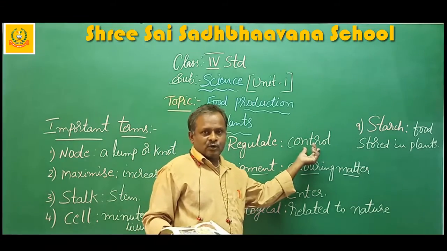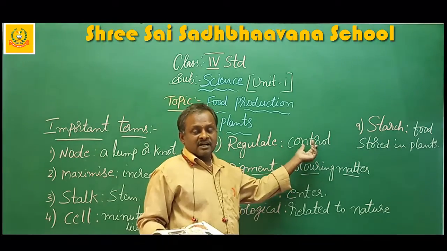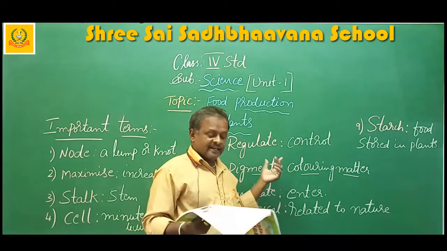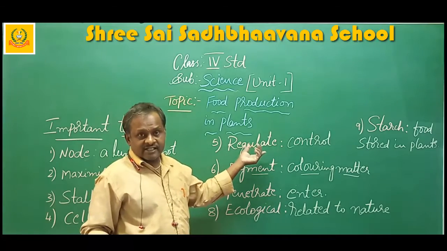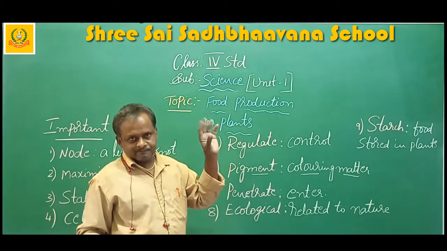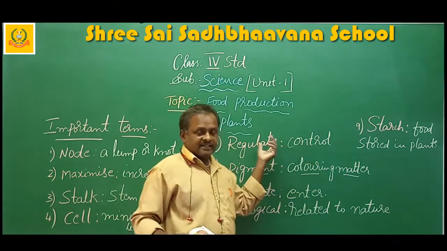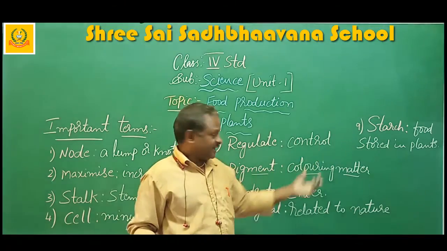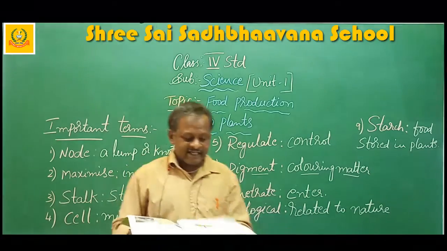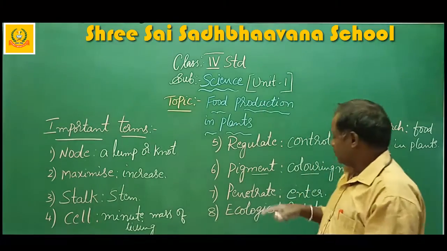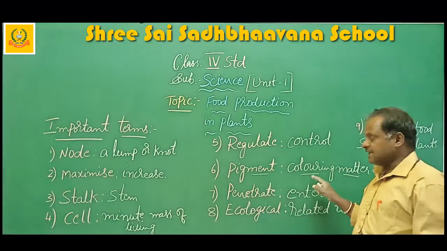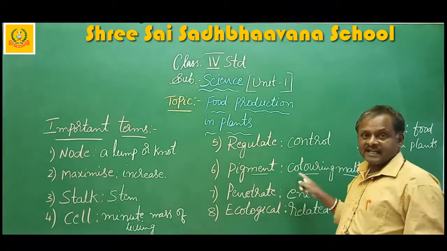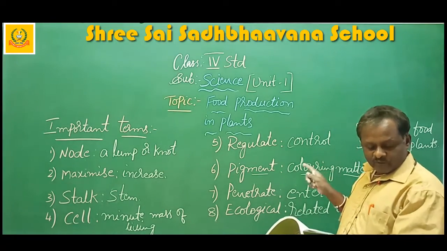Regulate means control. That means it regulates, controls the opening and closing. Next we will go for pigment. The green color pigment is called chlorophyll. Pigment means coloring matter.